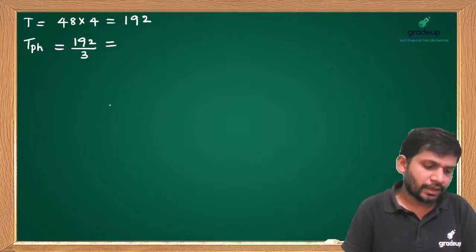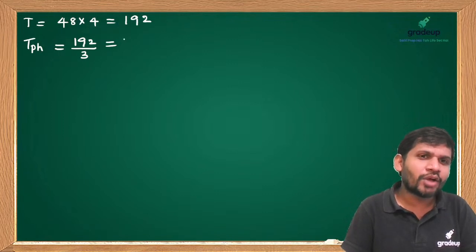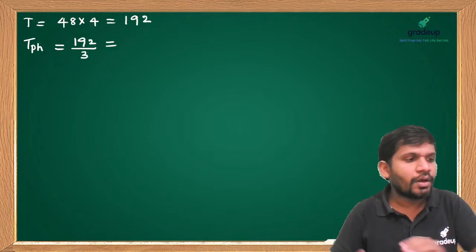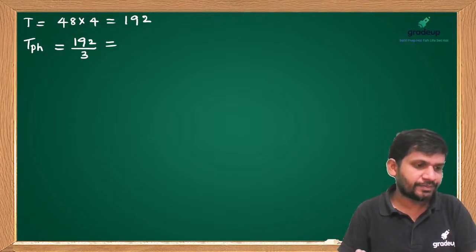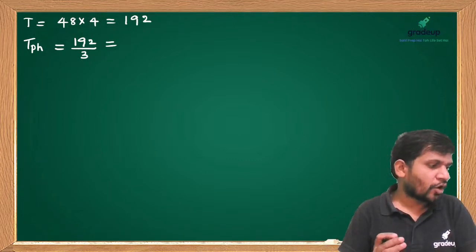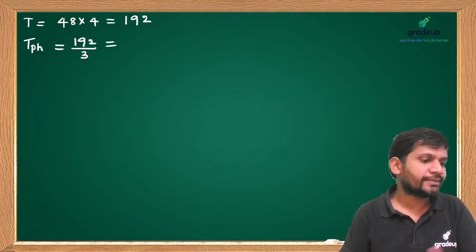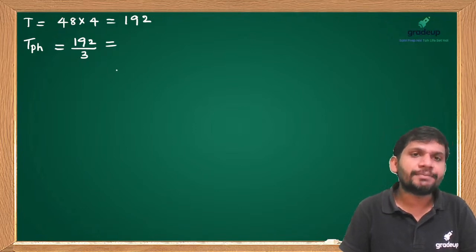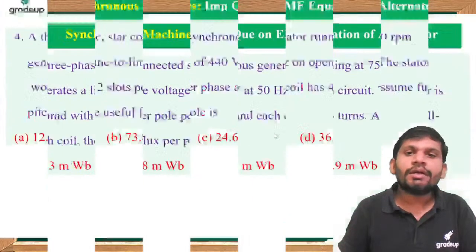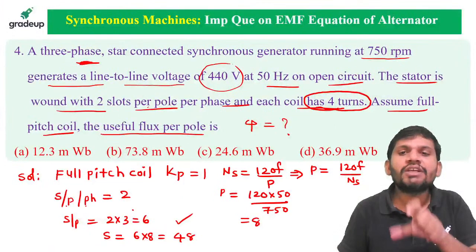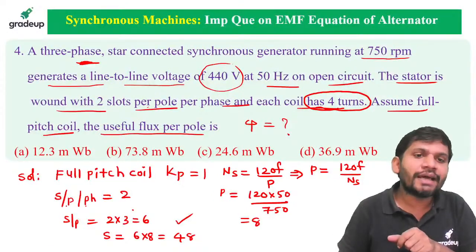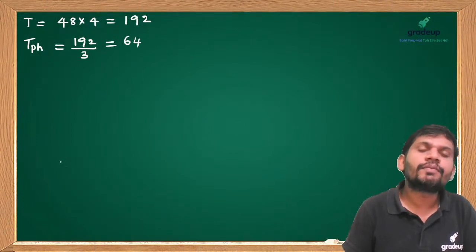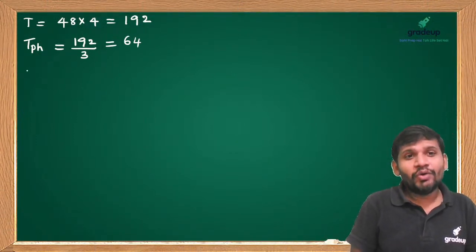I'm asking total turns, no, I'm asking turns per phase. Yes, this is 192 by 3, because each coil is having 4 turns. Then turns per phase equals how much, students? 64. Very good.